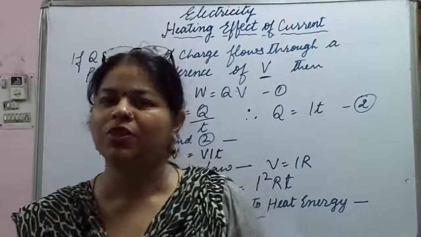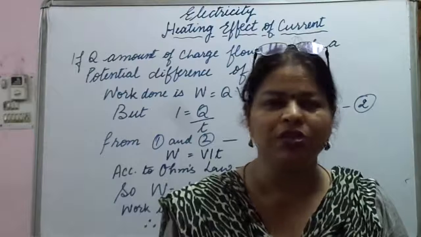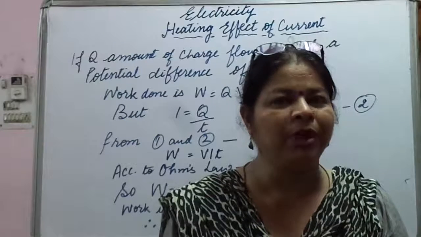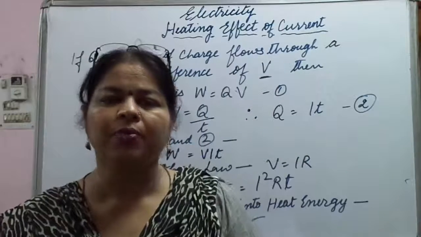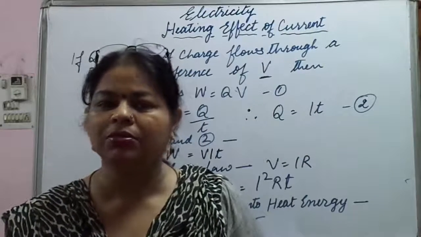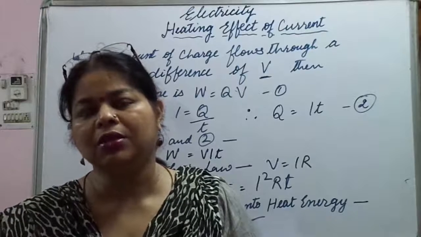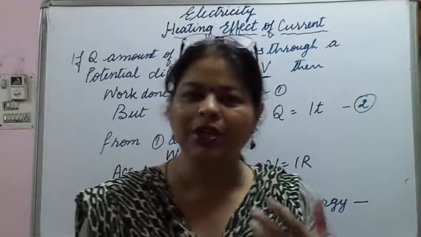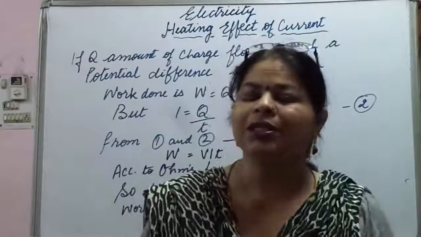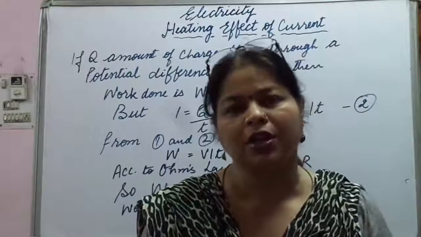Now what happens when you switch on an electric iron? Within a few seconds, the plain bottom plate of the electric iron gets heated up. From where has this heat come? Or let us discuss the geyser. The water is being heated because of the electric geyser. So from where did this heat come? This heat is produced by the heating effect of electric current.